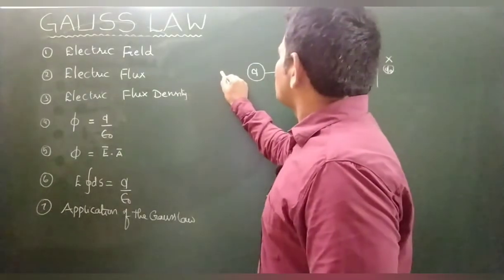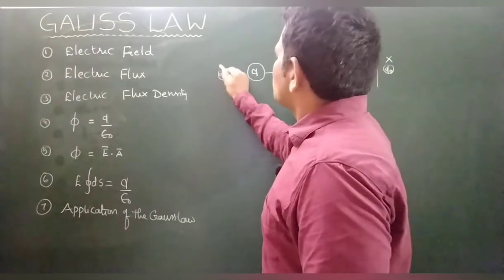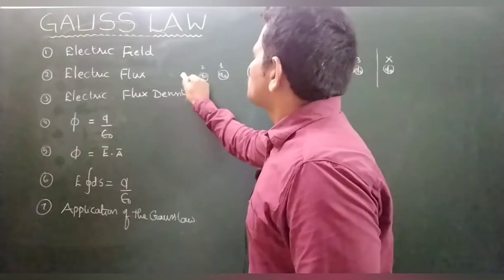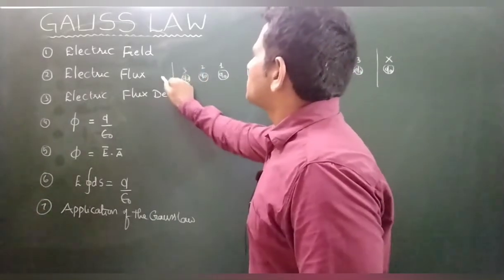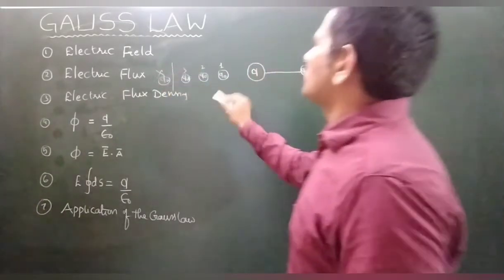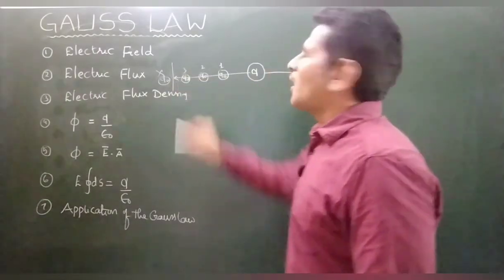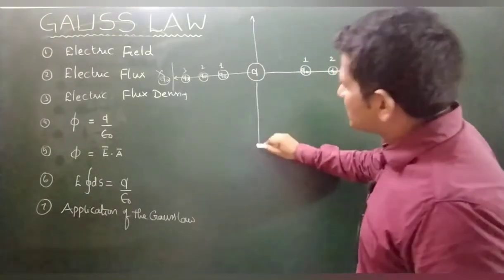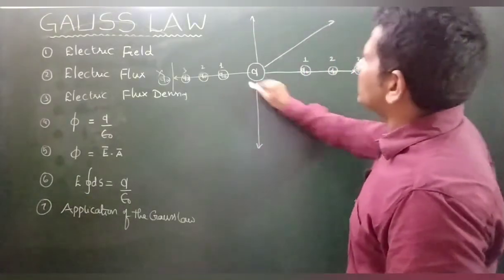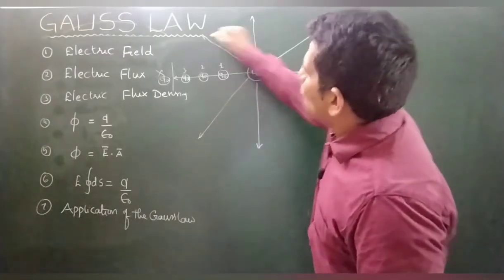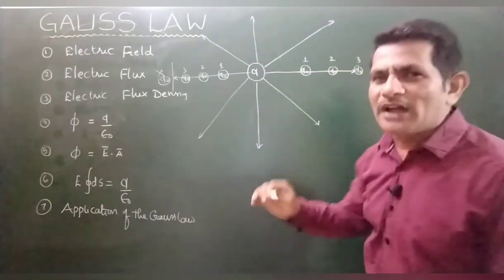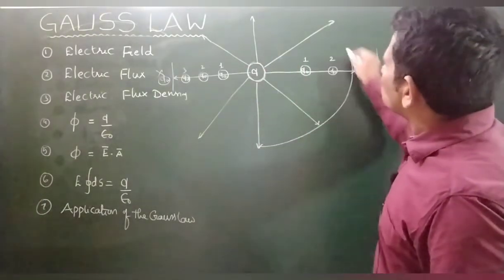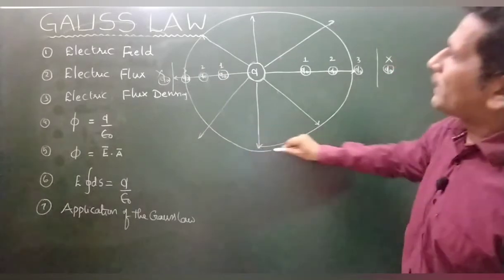Do the same thing here. Position 1, position 2, position 3. After some distance, there is no influence. So in this direction also up to a certain distance, in this direction also, and in this direction. So this electric property will be limited up to a certain space in all directions.